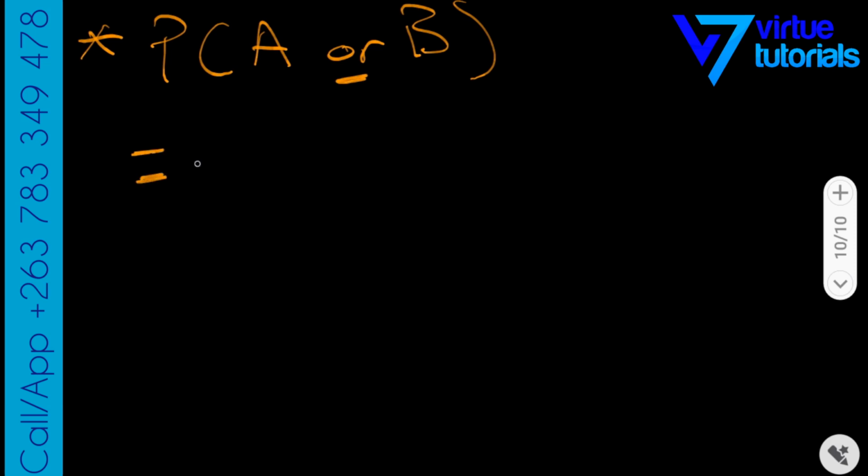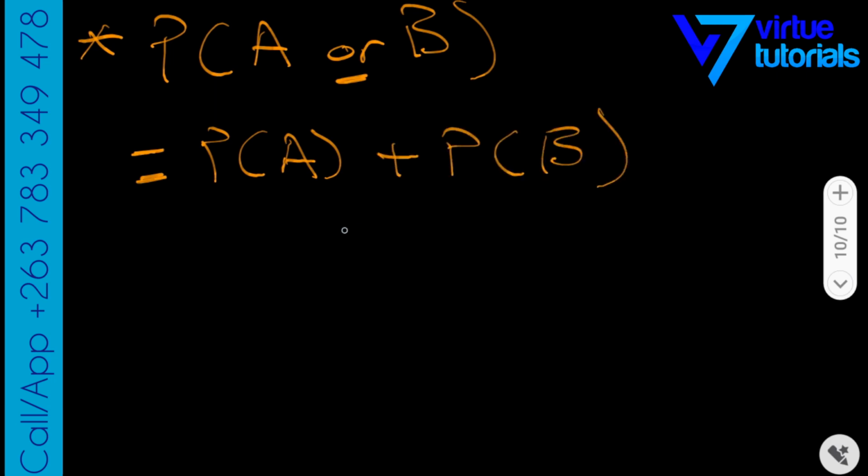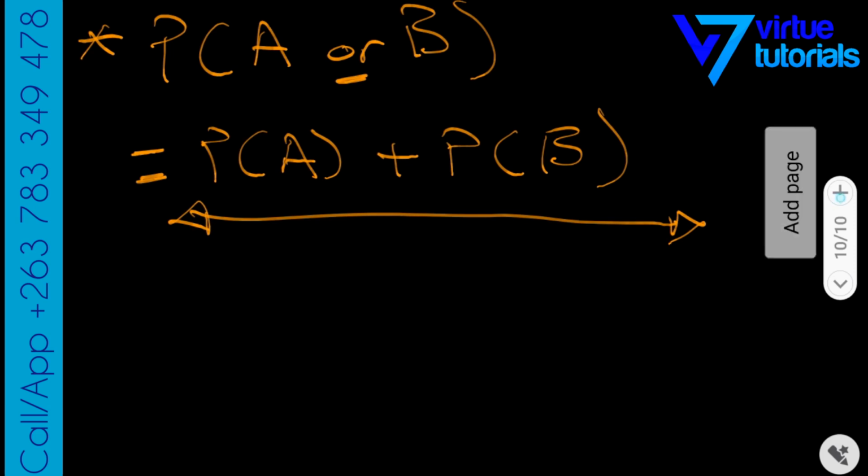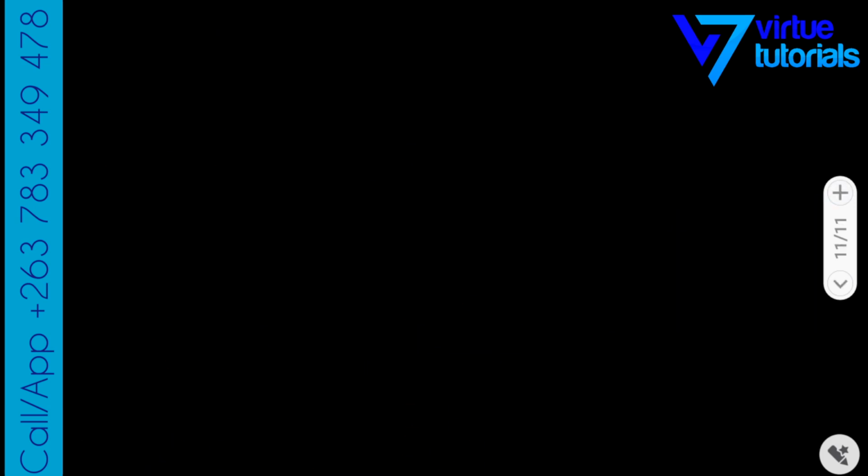Whenever you have this situation, you simply add the individual probabilities. So whenever you have that magic word or, A or B, it means the probability of A plus the probability of B. You simply add the individual probabilities. Now let's have an example and let's try.